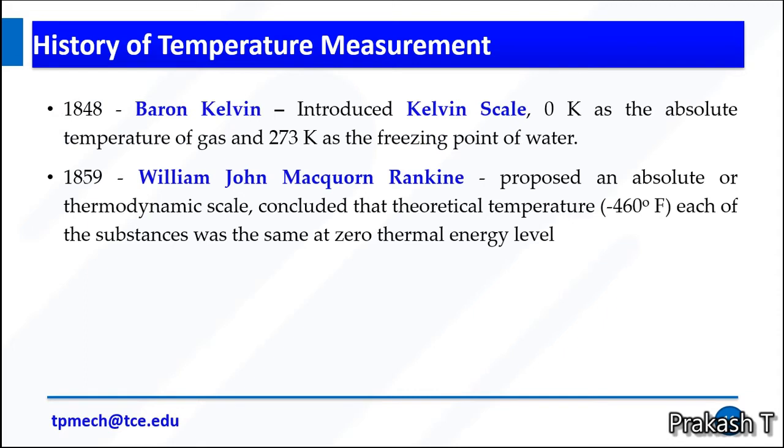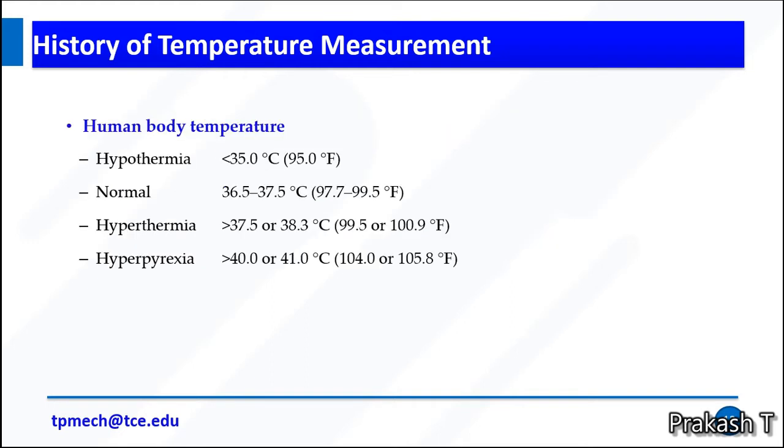Similarly, in 1848, Kelvin introduced his own scale, the Kelvin scale: 0 Kelvin as the absolute zero temperature and 273 Kelvin as the freezing point of water. In 1859, William John Macquorn Rankine proposed an absolute or thermodynamic scale. He concluded that the theoretical temperature of each substance was the same at the zero thermal energy level.